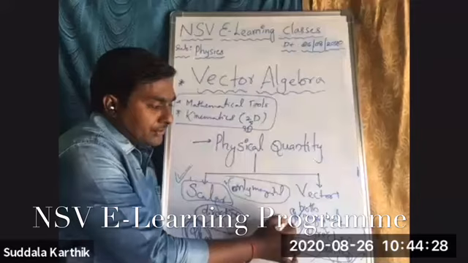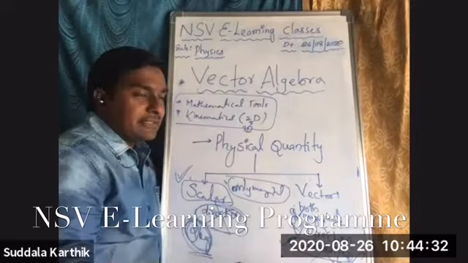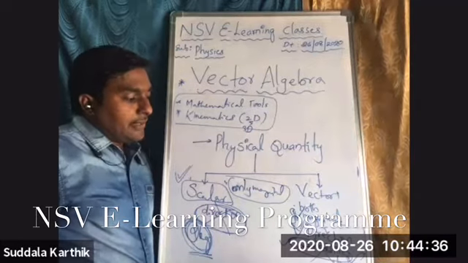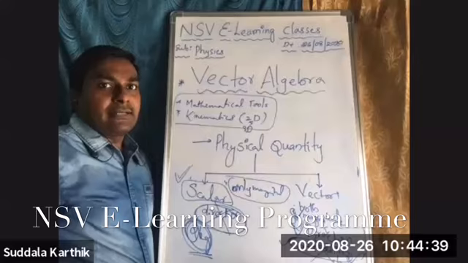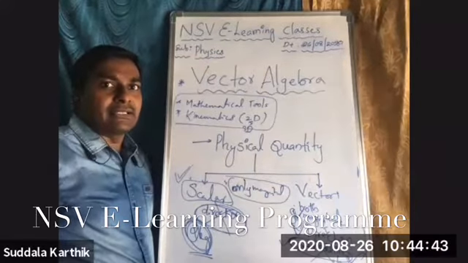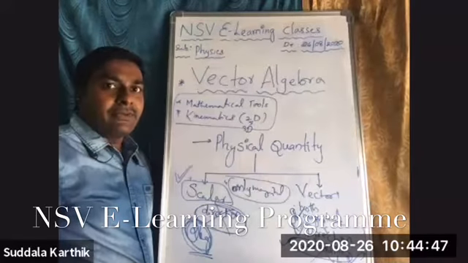In addition to the two properties, magnitude and direction, we require this law of addition of vectors. That is also a very, very important property.